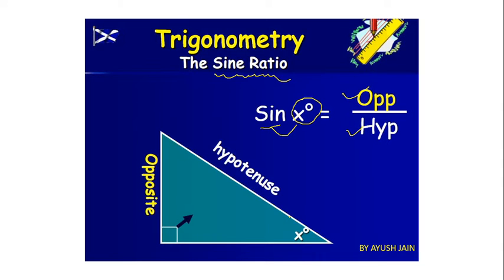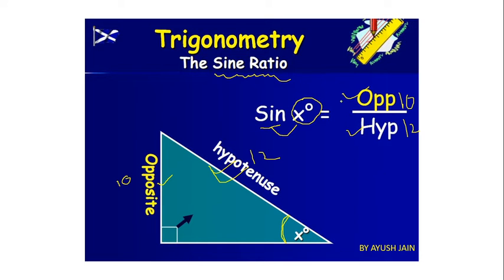Now look at here. This is our x degree angle. This is our opposite side and this is our hypotenuse. If someone asks you what is sine of x degree, then you will say sine of x is always opposite side divided by hypotenuse. This is nothing but length. This hypotenuse is length. Suppose this opposite is 10, and suppose this is 12, then it will be 10 divided by 12.